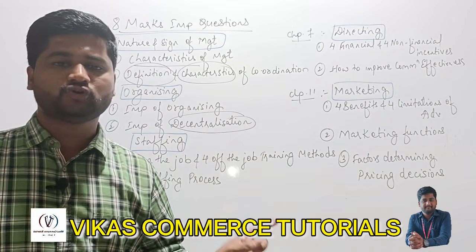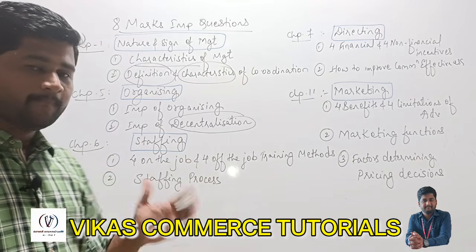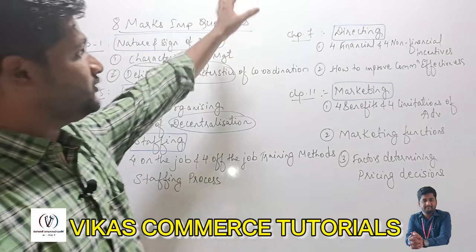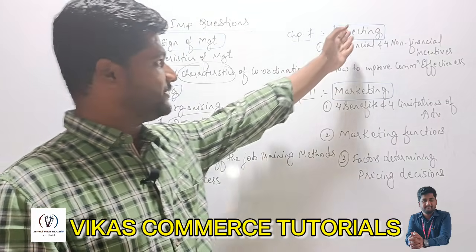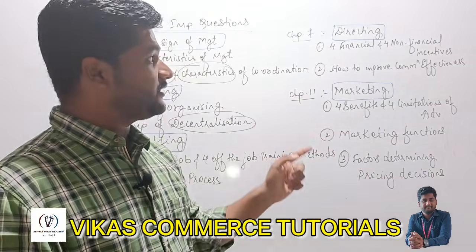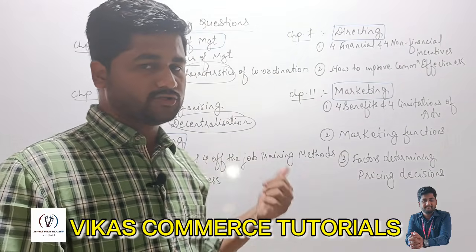These are 2 important questions from the chapter of staffing. Number 1, 4 on the job and 4 off the job. Another one is the staffing process. So coming to chapter number 7, that is the 4th chapter, which covers 8 marks. The 7th chapter is directing. From directing, again we have written 2 important questions on your screen.